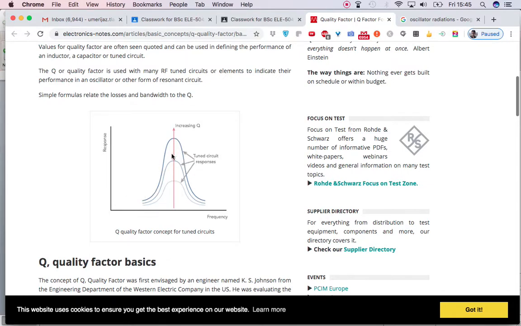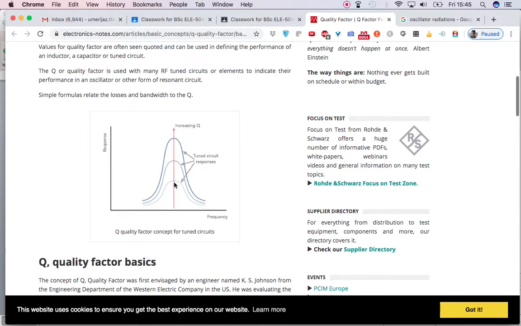You can see by increasing the value of Q, the bandwidth will be reduced, because it is from the point where the signal is at 70% of its value, might be this point from here to there. And when the Q point is less, then the bandwidth will be more.